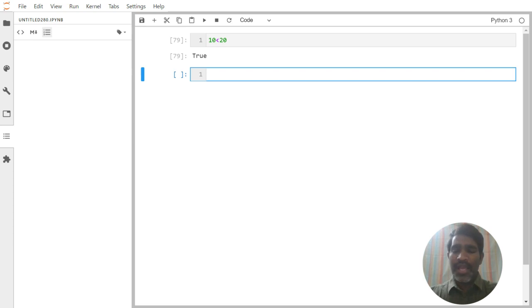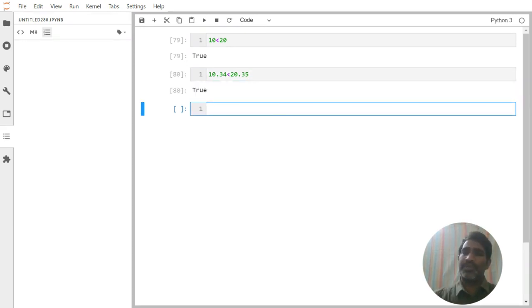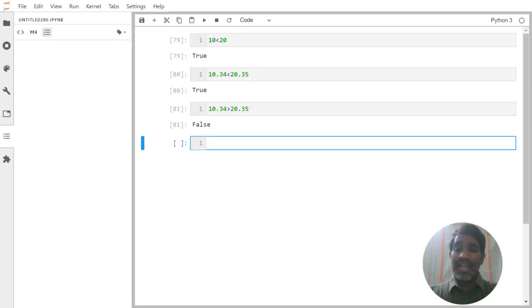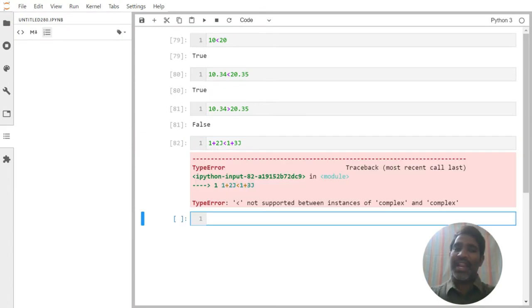Like that, not equal to is also available. Now I want to compare one float with another float. That is also possible. It's going to say true. If I reverse this, 10.34 greater than, let us say, 20.35, is it true or false? It is false. If I want to compare two complex numbers, let's say 1 plus 2j and 1 plus 3j, it's showing an error. That means you cannot compare two complex numbers using less than, greater than, or comparison operators.